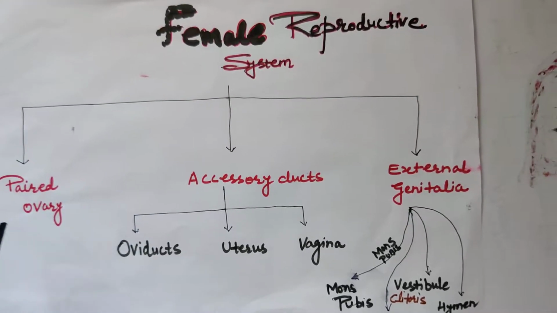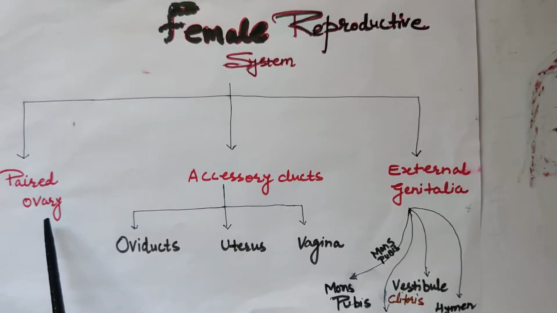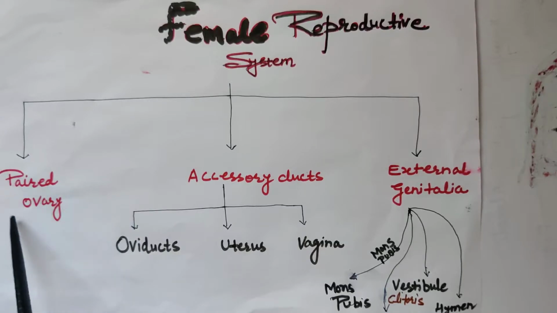Where are the ovaries located in the human female? Ovaries are present in the pelvic region of the female, in the lower abdominal part. Unlike the human male, where the primary sex organ, that is testis, is extra abdominal in position and lies in the scrotum outside the body, because for spermatogenesis the temperature requirement is 2 to 3 degrees less than normal body temperature, while for ova formation by ovary such a temperature requirement is not there.